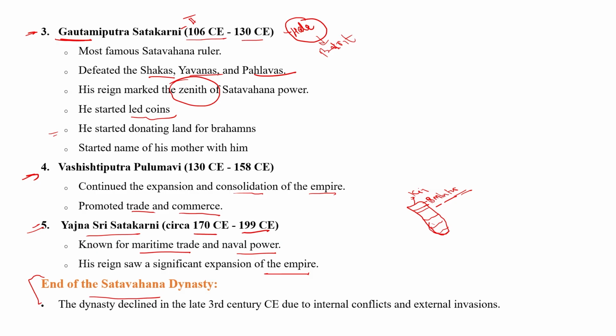Now, the Satavahana dynasty is very important for art and culture, as the Ajanta Ellora Caves were established during the time of the Satavahanas, and the Nagara style of temple was established. The Dravidian style of temple was started. Actually, the Dravidian style started during the time of the Pallavas, but somehow it was started by the Satavahanas. And the Amravati school of art was also started during the time of the Satavahana dynasty. So now we have to discuss the art and culture of the Satavahana dynasty.